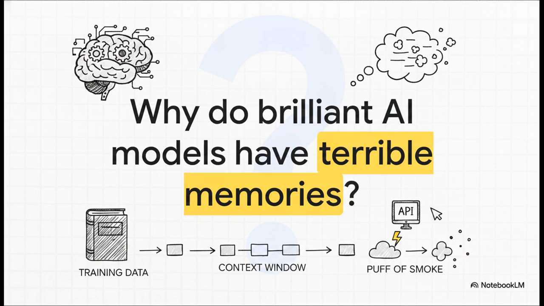Which brings us to a pretty fundamental question to start us off. Why do brilliant AI models have such terrible memories in the first place? Well, the truth is that large language models are, by design, inherently stateless. Outside of their massive initial training data, their reasoning and their awareness are completely confined to the information provided within the context window of a single API call. Once that request is fulfilled, poof, the slate is wiped totally clean.